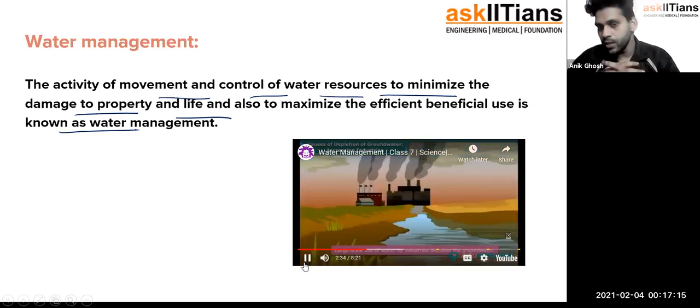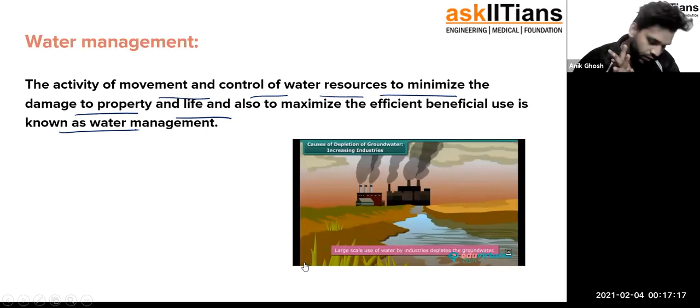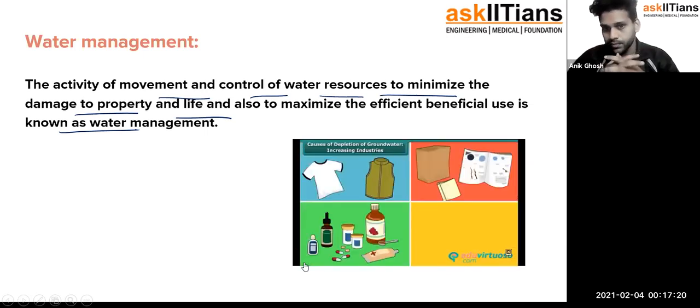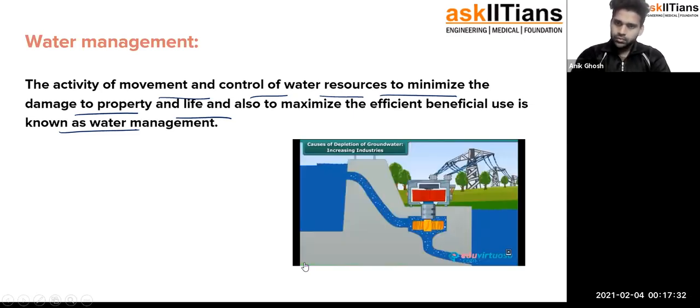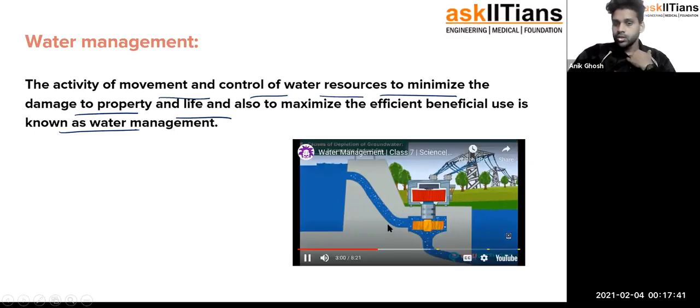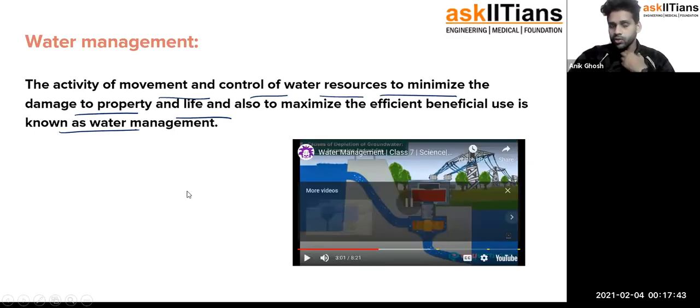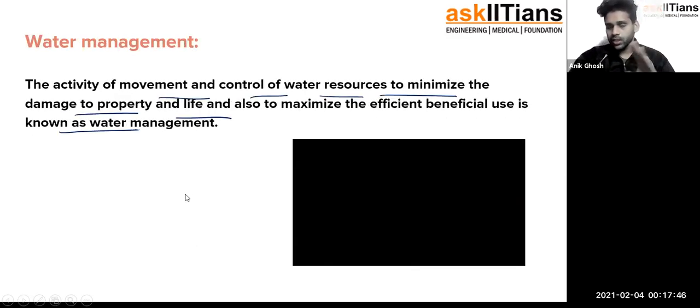Industries as well, you can see, are taking out the water. Yes, every industry needs water to produce things, right? Okay, that was the entire thing about it. You can take your time and watch the entire video if you have time. I'm just going into the next topic.